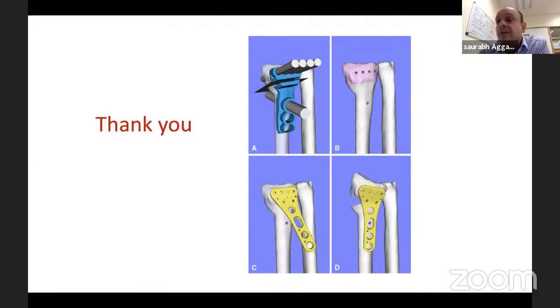So yes, you can do that, as I said. It almost guarantees that your radial osteotomy will heal up, but you are adding another operation.